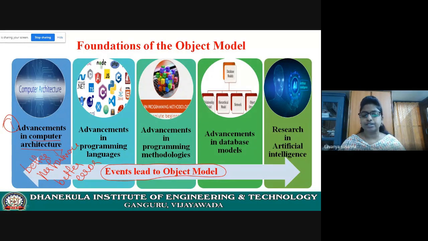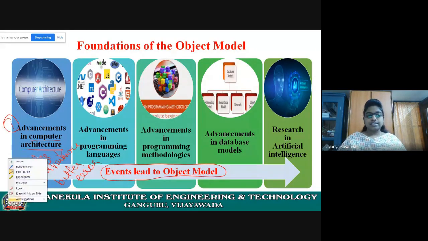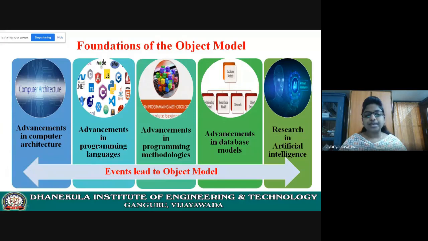Due to these advancements in computer architecture, this led to the object model. Computer architecture is one of the fastest changing fields in engineering history.